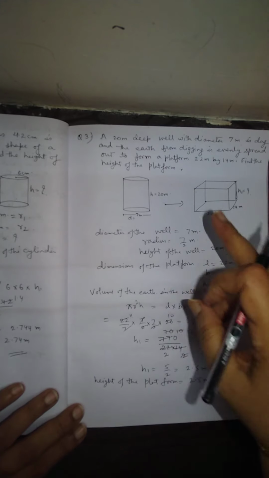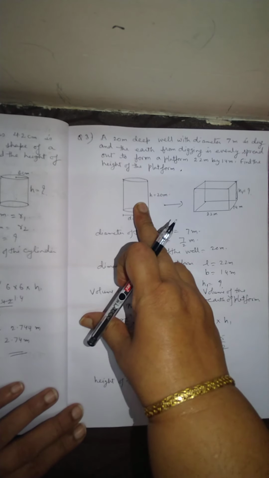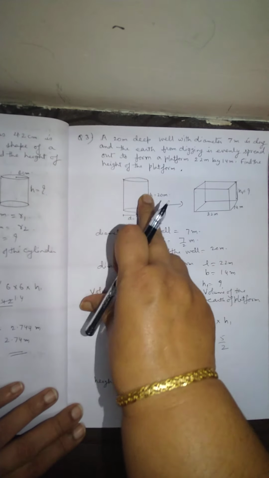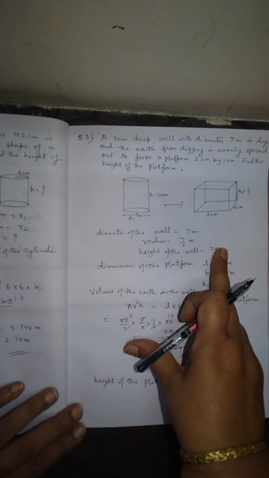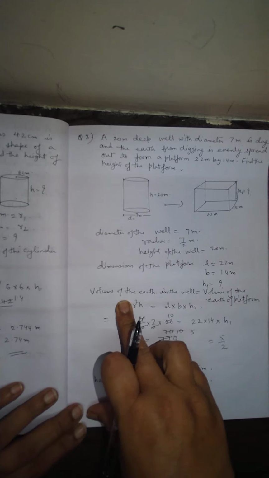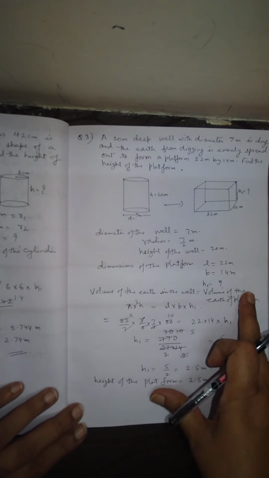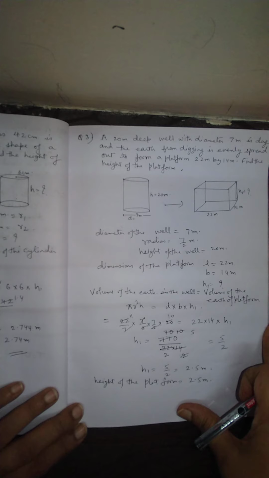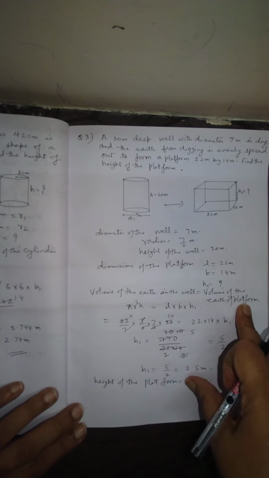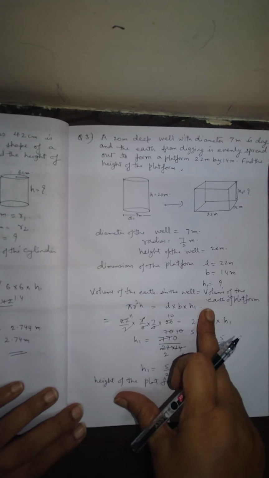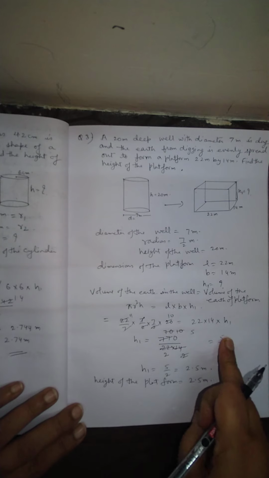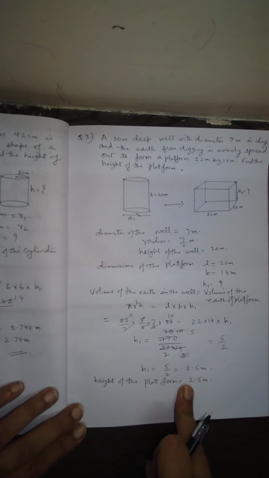In all questions of this type, we have one shape that is changed into another, so the volume of the two should be equal. We have to take the volume of the earth dug out from the well equal to the volume of the earth of the platform. Okay, you will equate first. You will not calculate each side, but you will equate, you will put the values, and at the last you will do the calculation. I think it is clear to you.